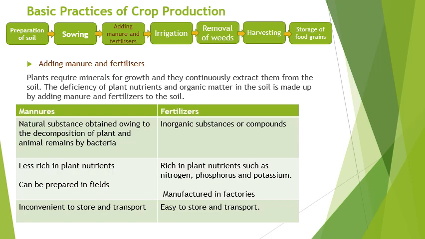First is manures. Manures are natural substances obtained owing to the decomposition of plant and animal remains by bacteria. Less rich in plant nutrients and can be prepared in fields and inconvenient to store and transport. Fertilizers. Inorganic substances or compounds rich in plant nutrients such as nitrogen, phosphorus and potassium, manufactured in factories, easy to store and transport.